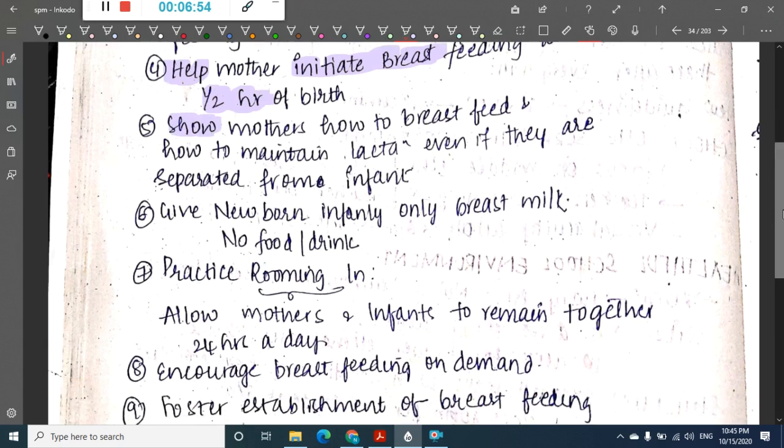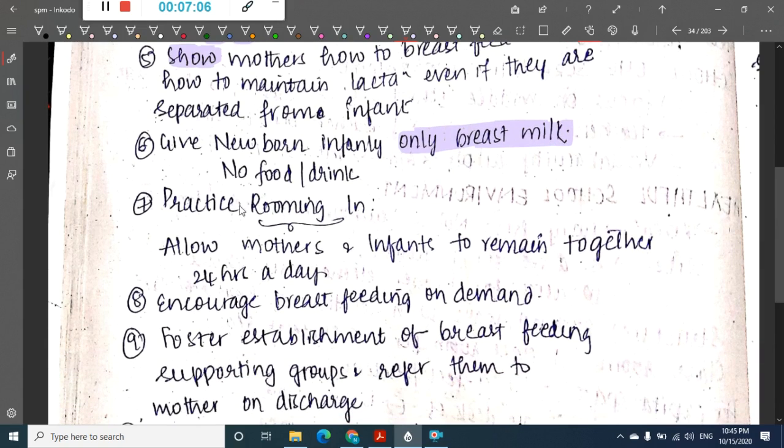Then they should give the newborn infant only breast milk. They should ask the mother to give the infant only breast milk, and no food, no drink, not even water should be given to an infant. We will have to ask the mother for rooming in.